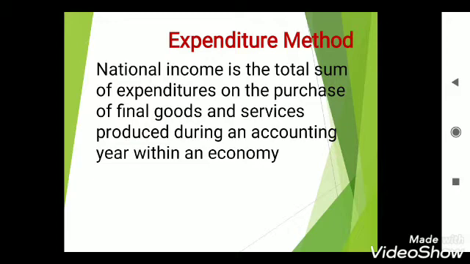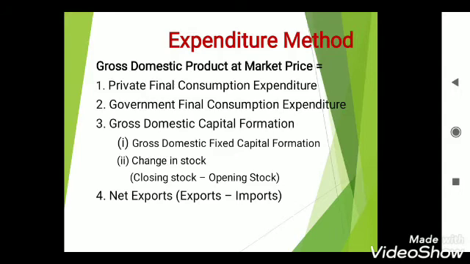We know that national income can be defined in terms of expenditure as it is sum total of expenditures on the purchase of final goods and services produced during an accounting year within an economy. In simple words, it is sum total of expenditures made by different sectors of an economy on domestic goods and services within an accounting year. So you can say by this method we estimate GDP, gross domestic product, at market price.